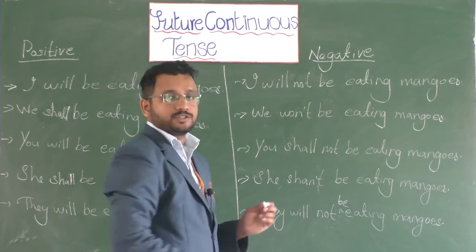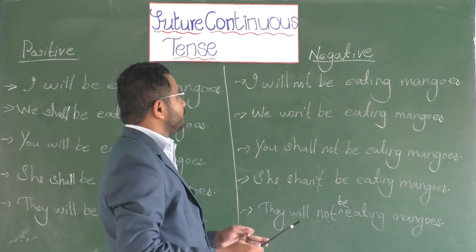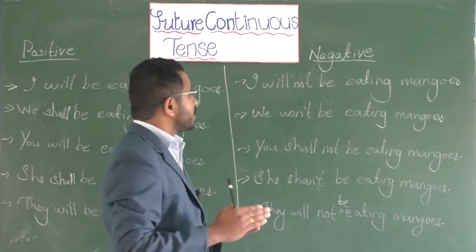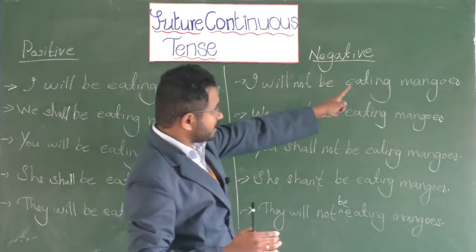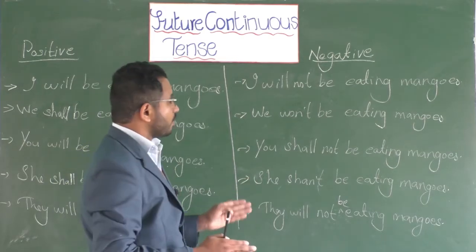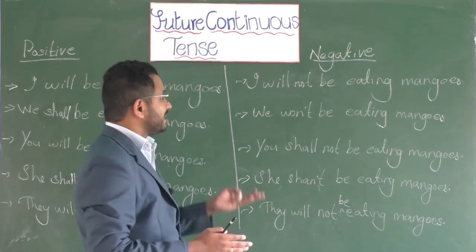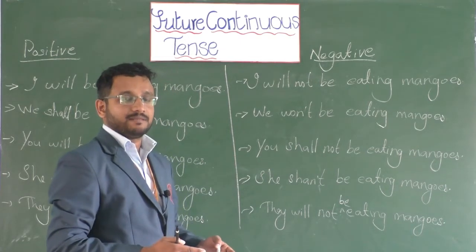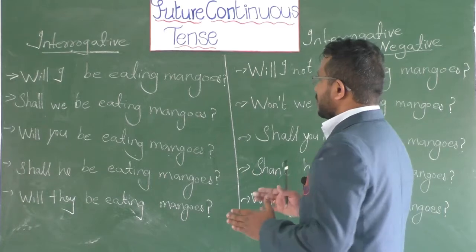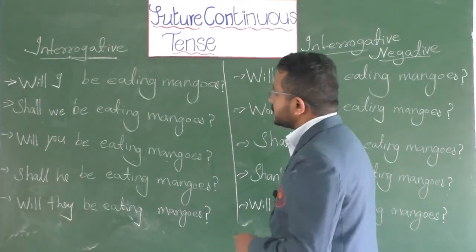So dear students, you can use this rule, that is subject plus will or shall plus not plus be plus v1 plus ing plus object with any sort of verbs or nouns or pronouns, so that you'd be getting the negative statements or sentences. Dear students, now let's get on with interrogative statements.